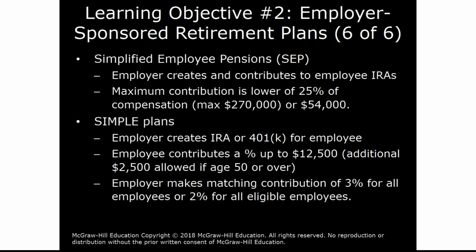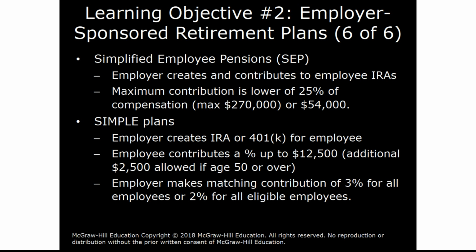As I mentioned earlier, there are various employer-sponsored retirement plans. For example, Simplified Employee Pensions, or SEPs, are created by the employer, and they contribute to an employee's IRA. Maximum contribution of these simplified employee pension plans is the lesser of 25% of the compensation, up to $270,000, or $54,000. Now, SIMPLE plans: here the employer creates an IRA or 401k for the employee, and then the employee can contribute a certain percent up to a maximum of $12,500 per year, and you can add an additional $2,500 if you're age 50 or older.